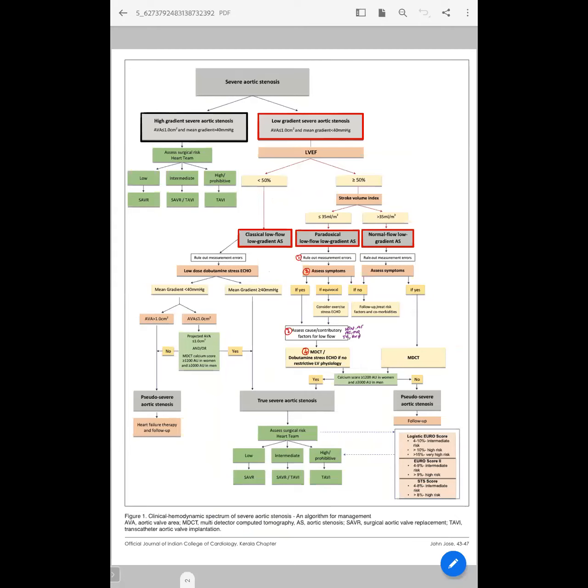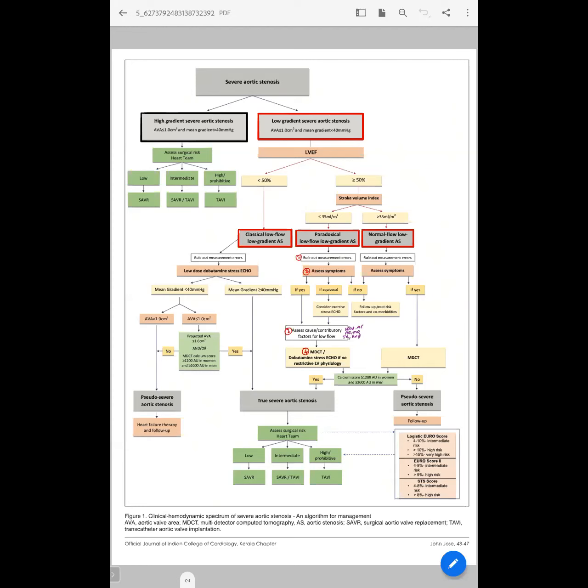I wanted to discuss this. Suppose we are seeing a severe AS case, rheumatic or degenerative. Suppose we are in the echo and we see that LV is contracting well and EF is 50%. Mean gradient is 50. But still we should calculate aortic valve area by continuity equation, no? Continuity equation should always be measured, irrespective of normal ejection fraction or reduced ejection fraction, or the gradient.